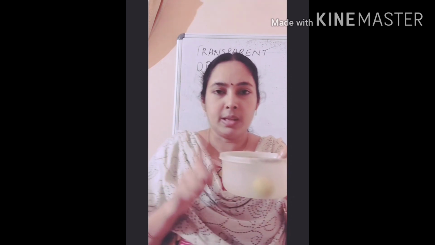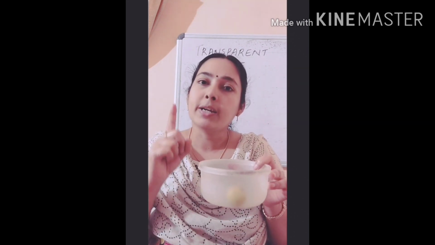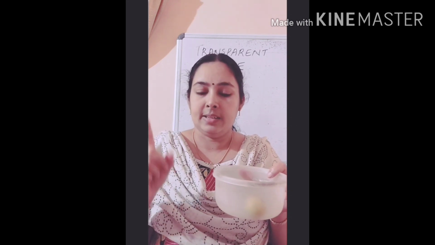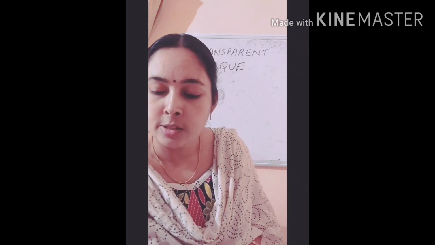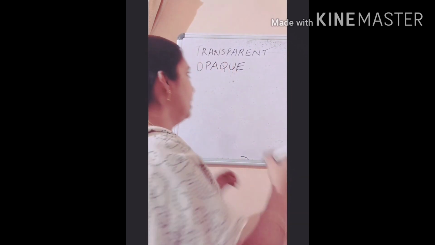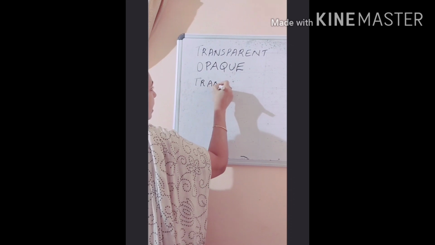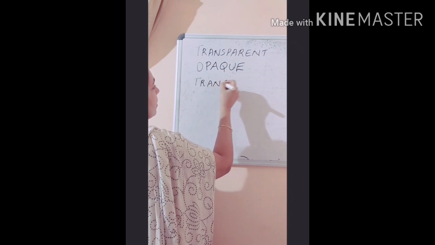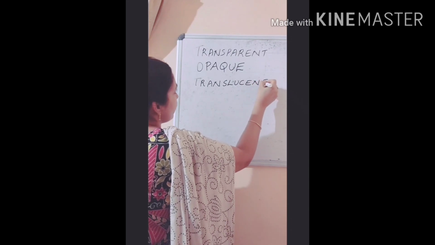So this kind of material, through which we can see but not clearly, is called translucent material. What do we call that type of material? Translucent materials.